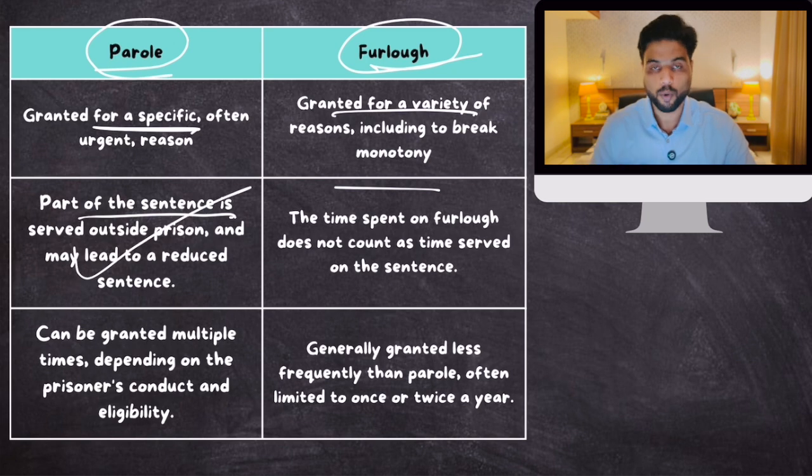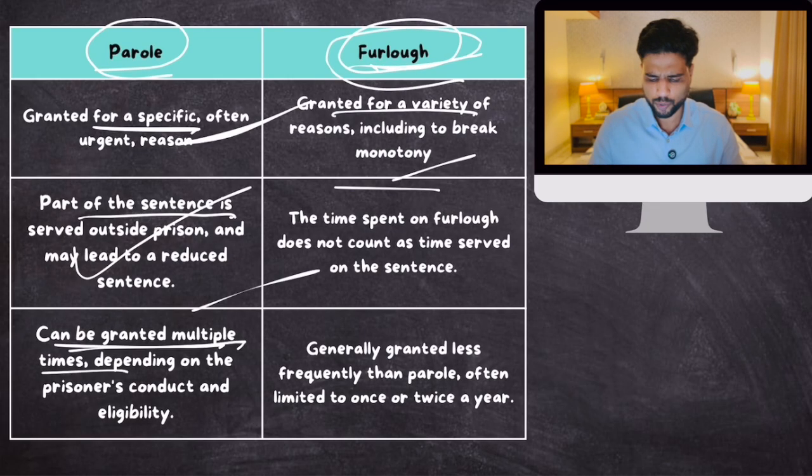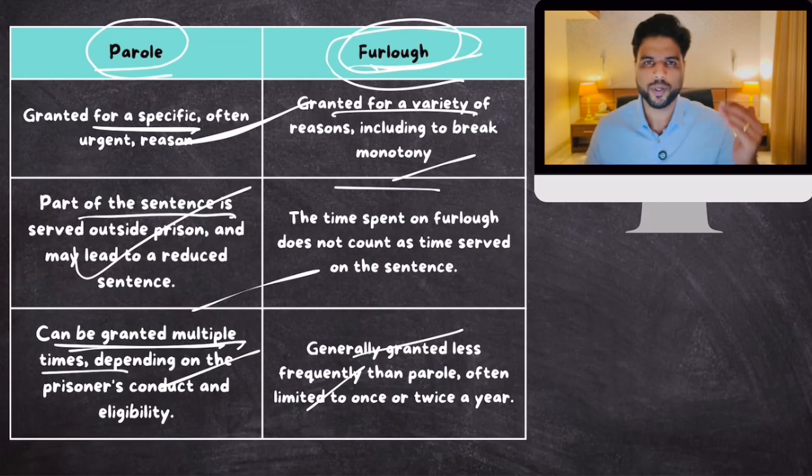So this is the difference. Parole can be granted multiple times. Furlough is granted rarely. Clear? That's all you need to know. I'm not spending that much time, just read through it. And that's all as far as the criminal justice system is concerned.